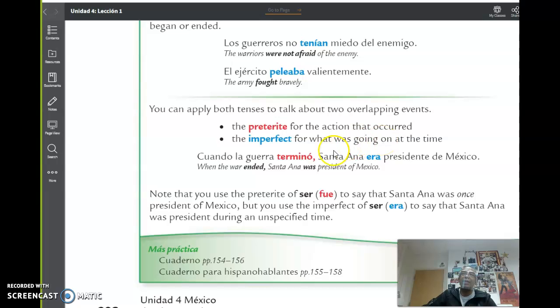Cuando la guerra terminó, when the war ended, this is the preterite, Santa Ana era presidente de México. Santa Ana was the president of Mexico. So what was going on during that time is that this person was the president, right? So that would be imperfect. And the main event should be in the preterite. Anything that's going on during that time period that doesn't have a specific time is imperfect. And the main thing in the story is the preterite. Okay? So listen to the story.